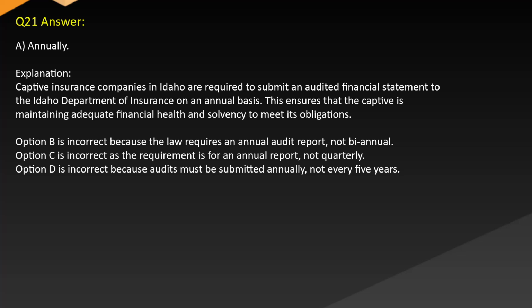This ensures that the captive is maintaining adequate financial health and solvency to meet its obligations. Option B is incorrect because the law requires an annual audit report, not biannual. Option C is incorrect as the requirement is for an annual report, not quarterly. Option D is incorrect because audits must be submitted annually, not every 5 years.